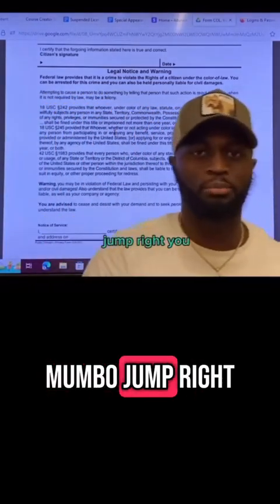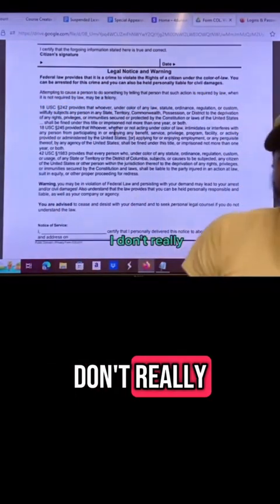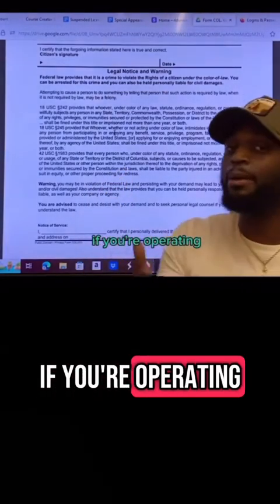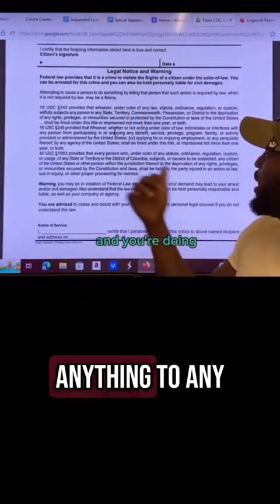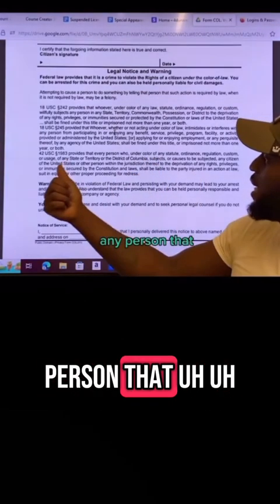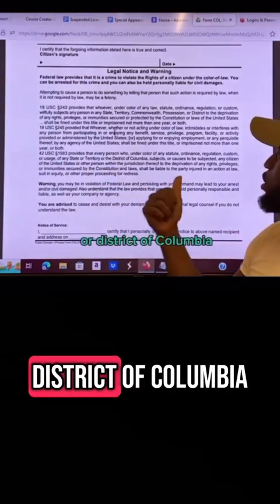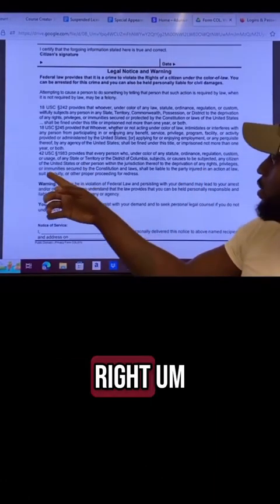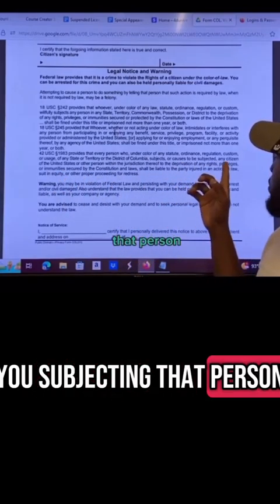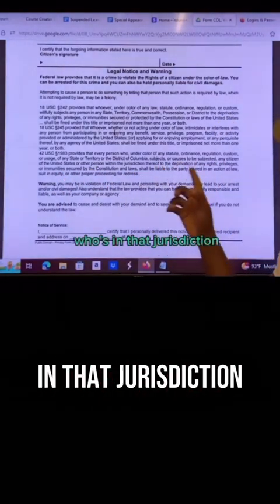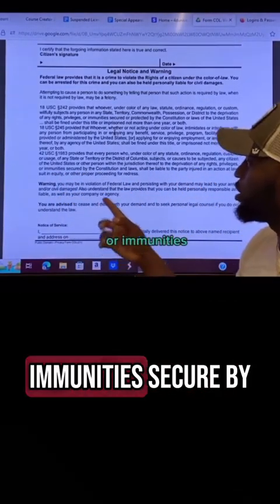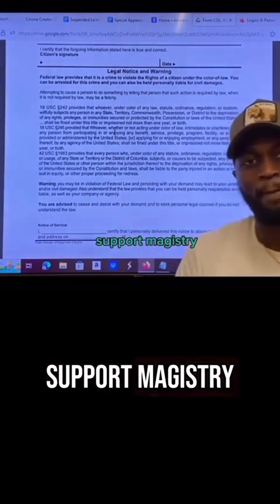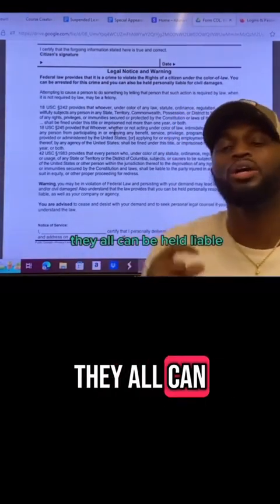It's a lot of mumbo jumbo, right? You read that, you might not grasp what it means. This is basically saying that if you're operating under the color of law and you're doing anything to any person in any state or District of Columbia, and you're subjecting that person, any citizen or other in that jurisdiction, to the deprivation of the privileges or immunities secured by the Constitution, you shall be held liable. That means the support magistrate, the opposing counsel, they all can be held liable.